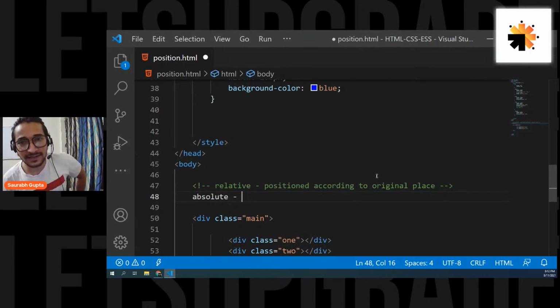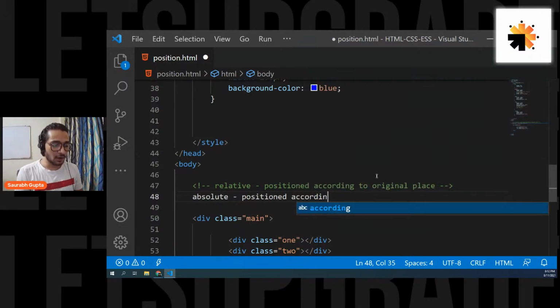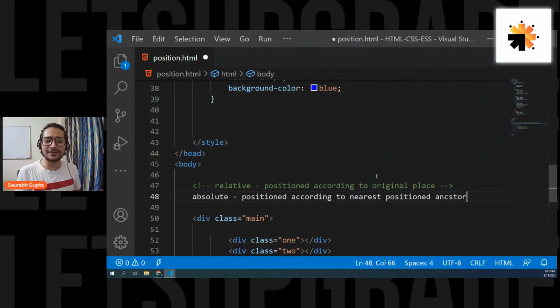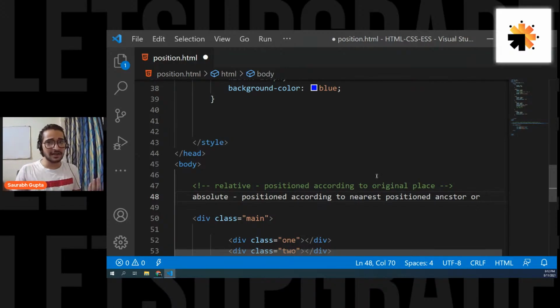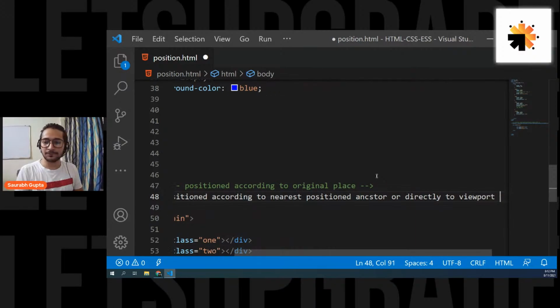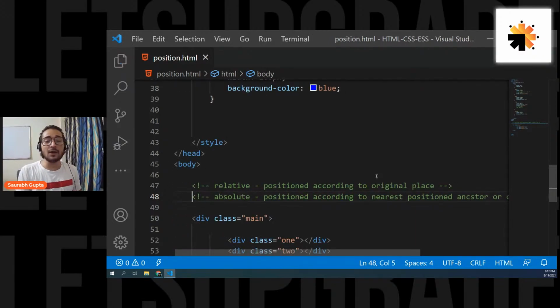That's what absolute says. If you give absolute, I will be positioned according to the nearest positioned ancestor, or the nearest parent who is having a position. Otherwise, if any of my parent is not having a position, I will directly go to the viewport or the screen. Done. Simple. Now let's check it.